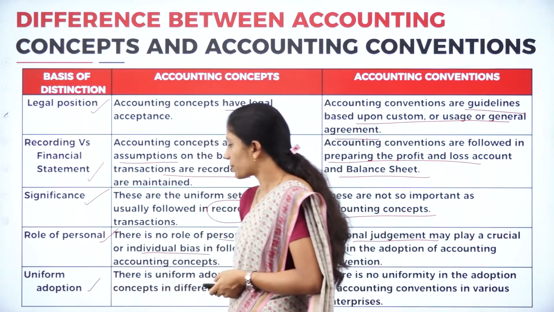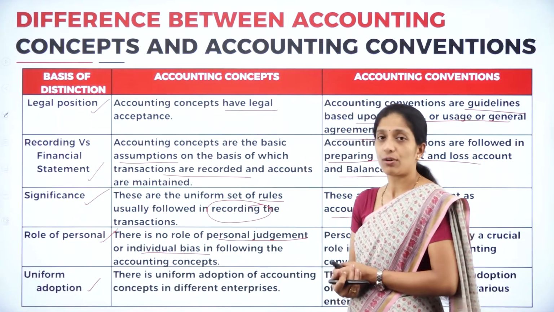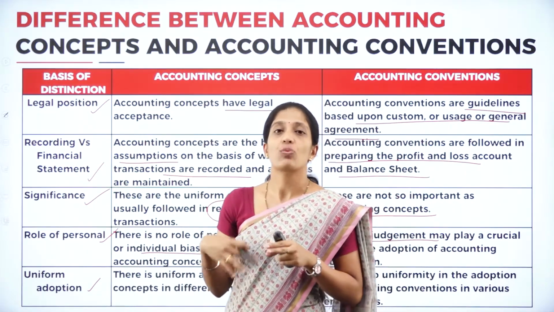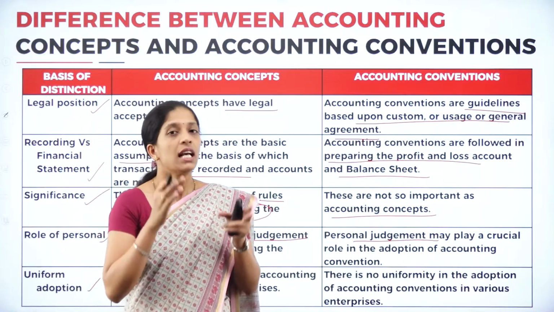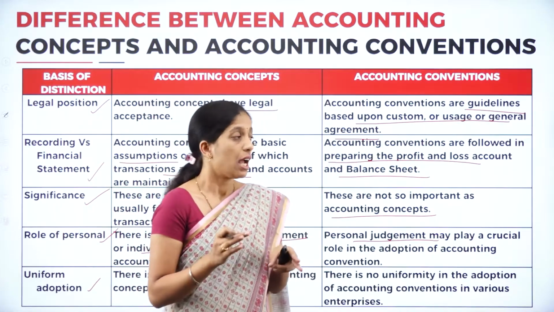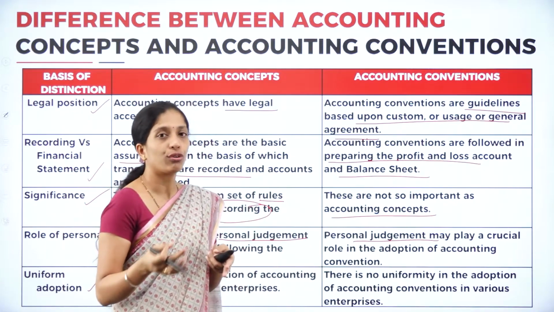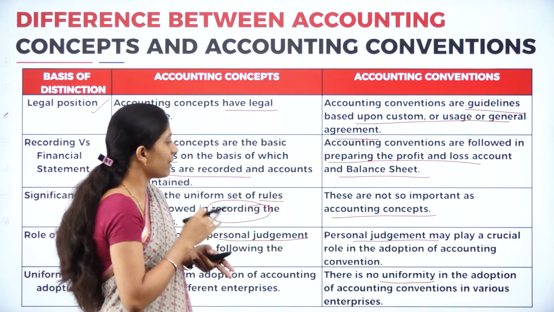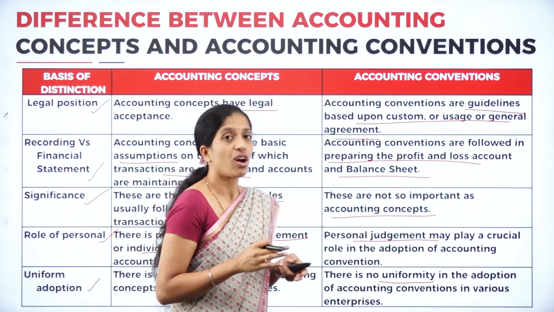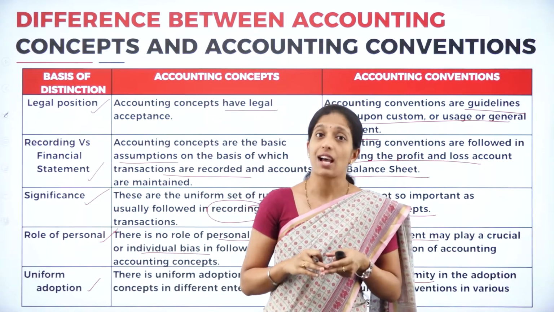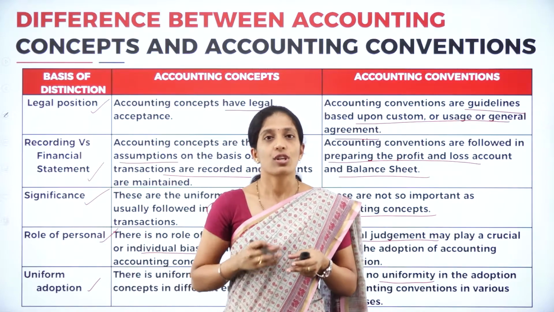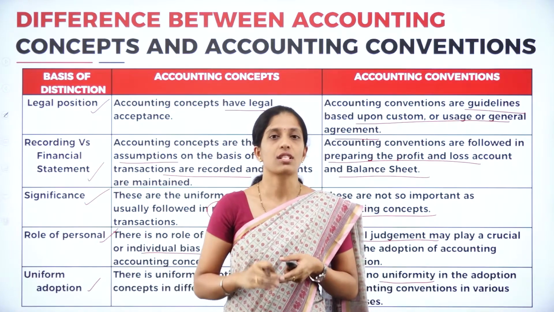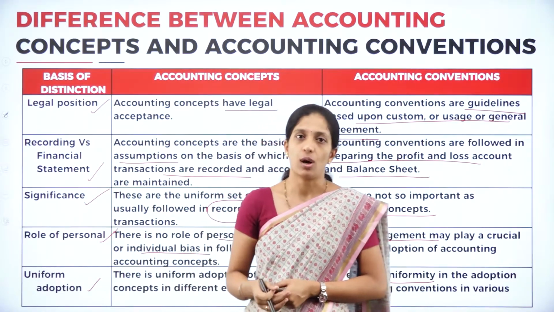Next one is uniform adoption. There is uniform adoption of accounting concepts in different enterprises. Each and every organization, while recording the transactions in the books of account, has to follow the accounting concepts. But when compared to accounting conventions, there is no uniformity. Uniformity is not followed in the adoption of accounting conventions in various enterprises. It's not compulsory that each and every enterprise has to follow the accounting conventions. It is based on the organization whether they follow it or not. But accounting concepts have to be followed by each and every organization.